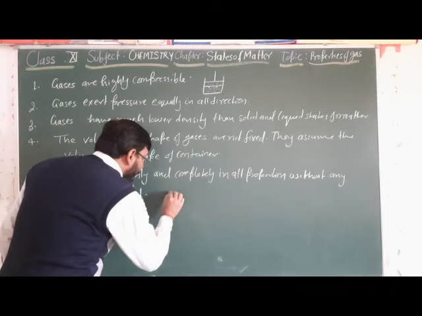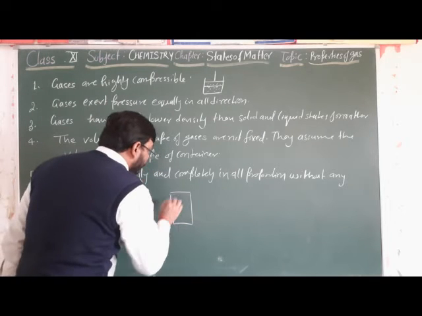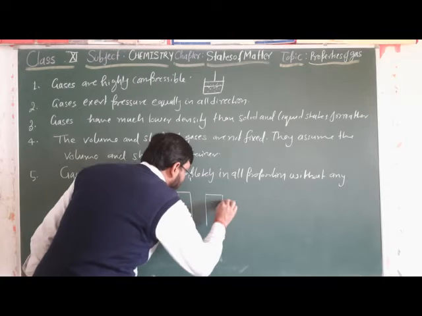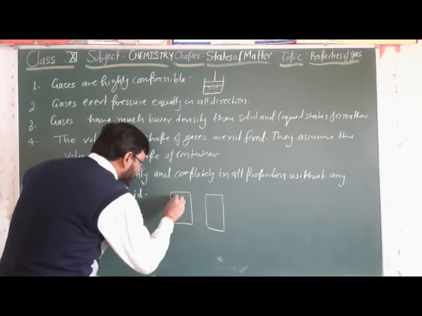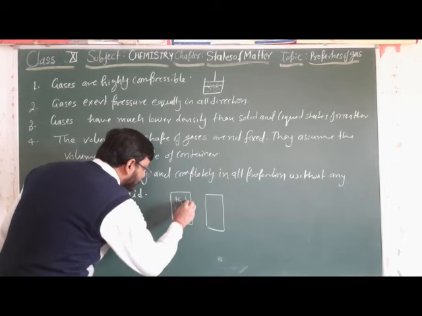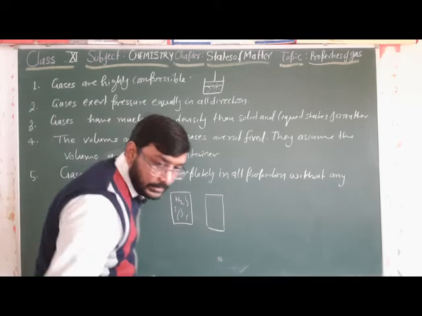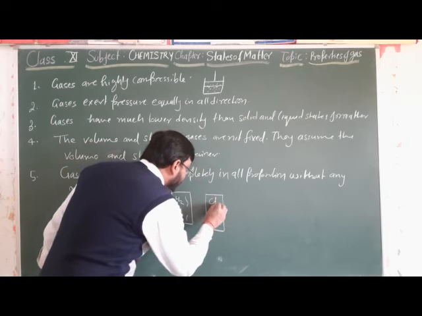Means if we have two different gases or the same gases in two different vessels, suppose here is hydrogen gas and in this vessel is chlorine gas.